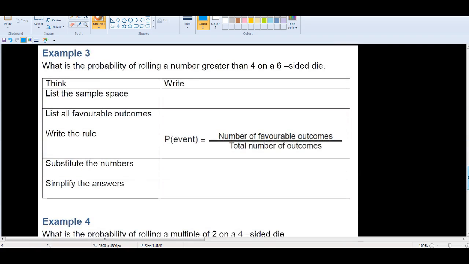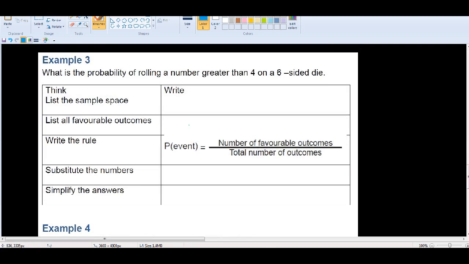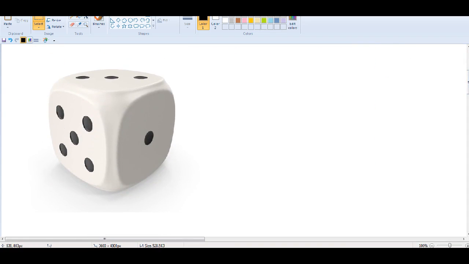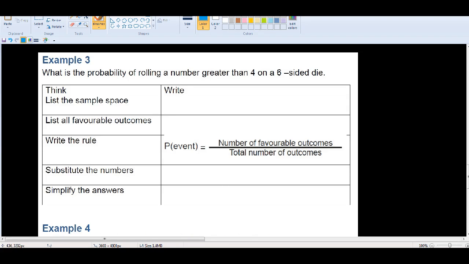Okay, let's see another one. What is the probability of rolling a number greater than 4 on a 6-sided die? Remember what we mean by a 6-sided die? I might give you a picture to see it, not this one. So this is a 6-sided die. So the experiment is about rolling a die, and the event is a number greater than 4.